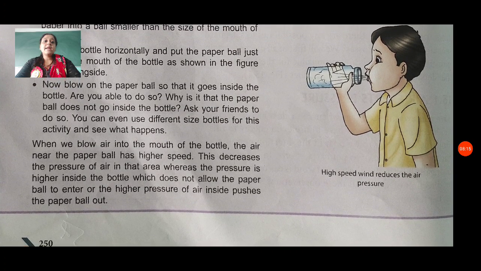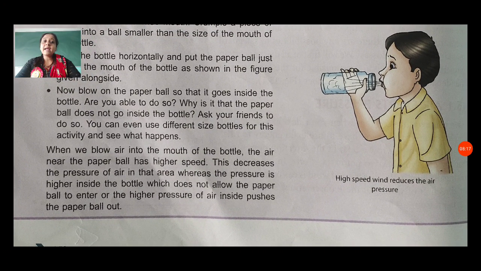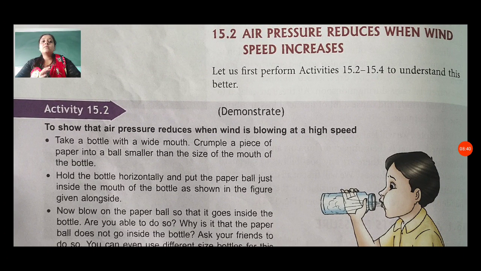When we blow air into the mouth of the bottle, the air near the paper ball has higher speed. This decreases the pressure of air in that area, whereas the pressure is higher inside the bottle, which does not allow the paper ball to enter, or the higher pressure of air inside pushes the paper ball out. So this activity shows that air pressure reduces when wind is blowing at a high speed.